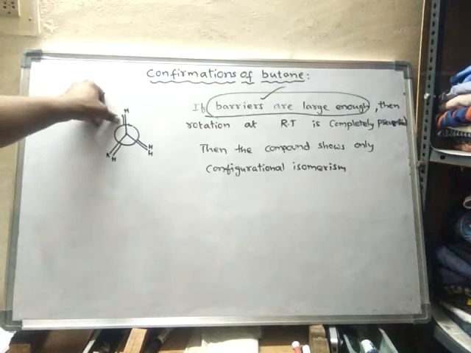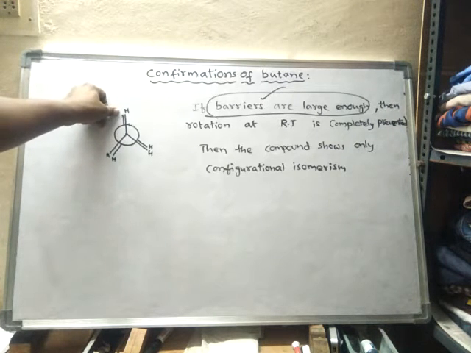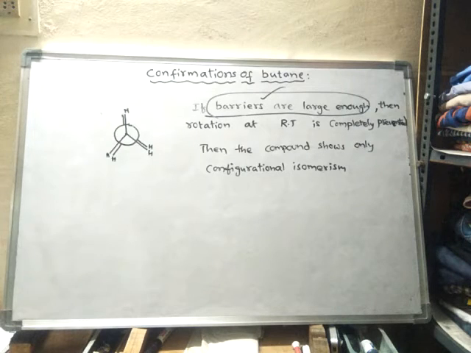With substitution of this hydrogen by some other group, particularly a bulky group, the rotation barrier increases. Rotation barrier increases means the energy difference between the lowest stable and highest stable conformation increases.